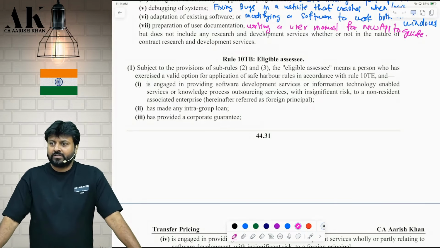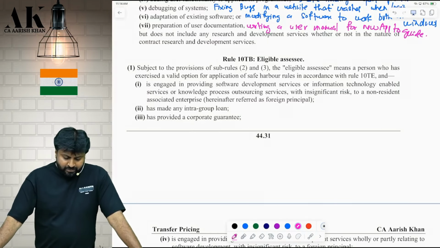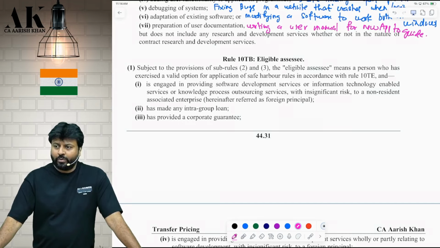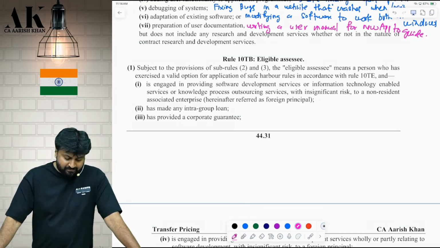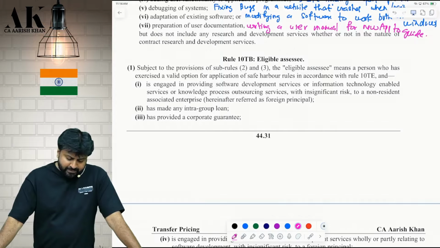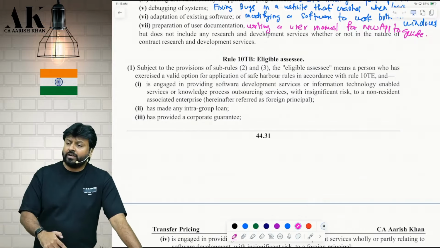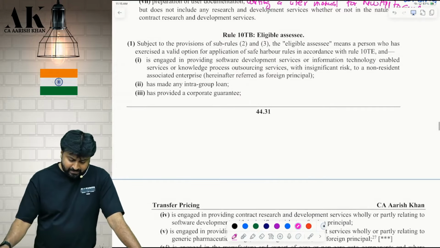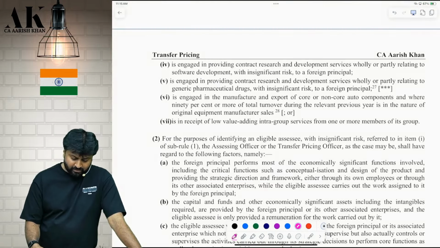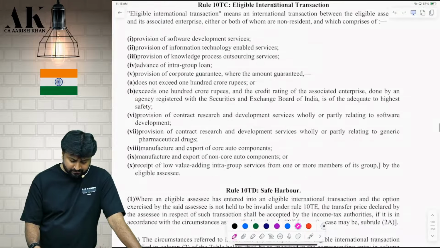Subject to the provisions of sub rule 2 and 3, eligible assessee means a person who has exercised the valid option. You cannot get this by default. You have to exercise a valid option for application of safe harbor in accordance with rule 10T, and then you enter into what? Software development service. Are you clear? They have listed all the different kind of services over here.